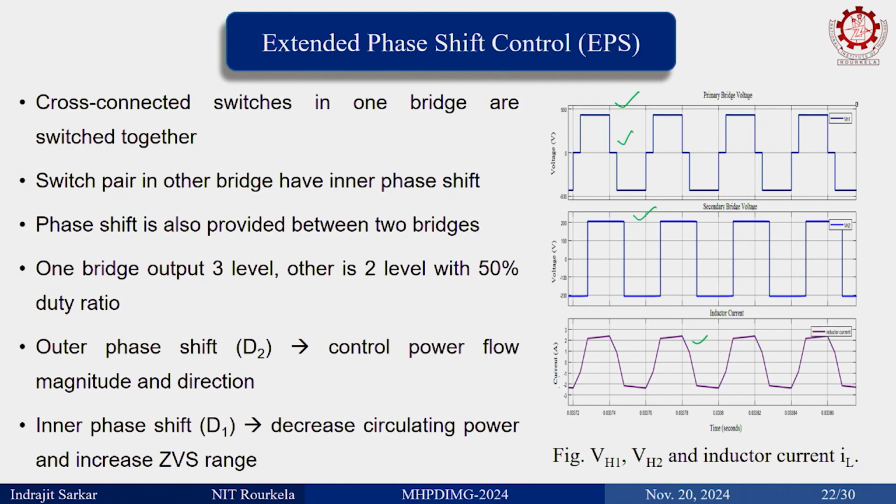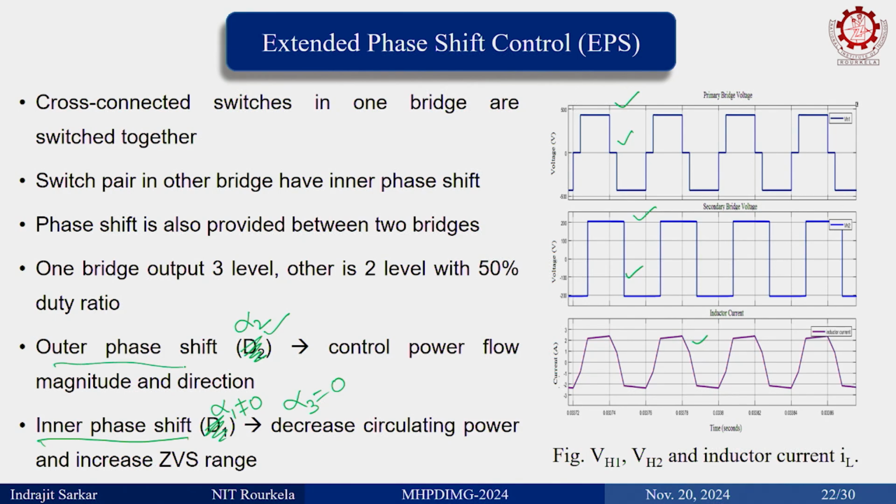Alpha 1 and alpha 3 are equal, only alpha 2 is different from alpha 1 and alpha 3. So, this is outer phase shift, which is alpha 2, and the internal phase shift. Here alpha 1 not equals to 0 and alpha 3 equals to 0. So, for this bridge there is no internal phase shift, this is the inner phase shift, and this is outer phase shift.